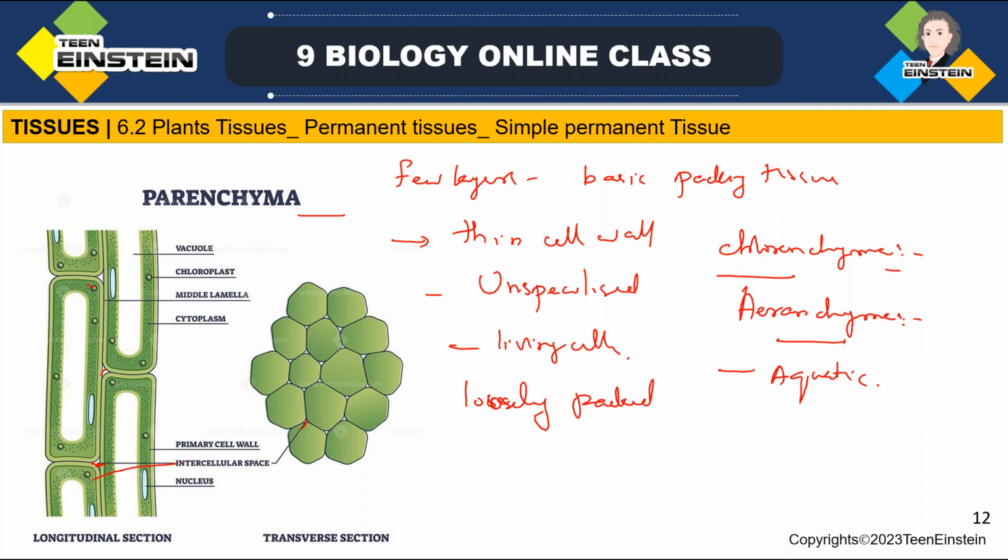These large air cavities give buoyancy to the plants and help them to float. So parenchyma cells with large air cavities are called aerenchyma.